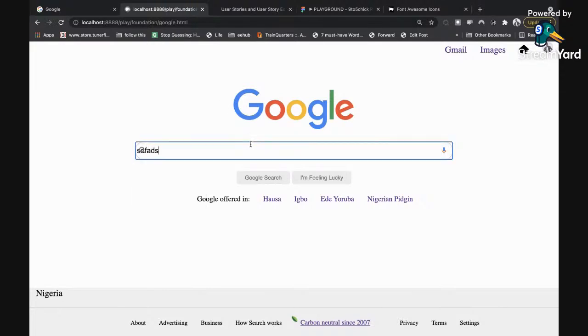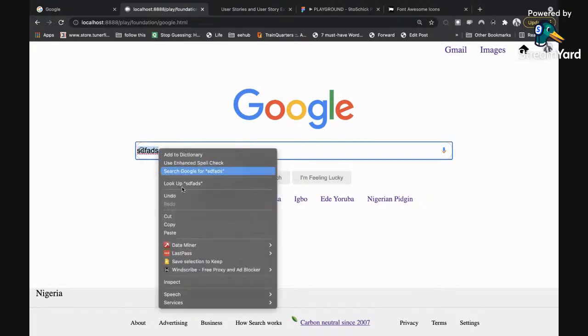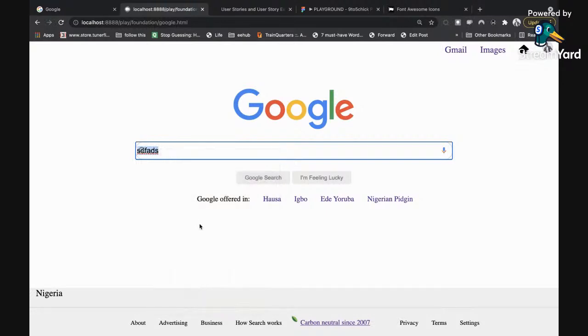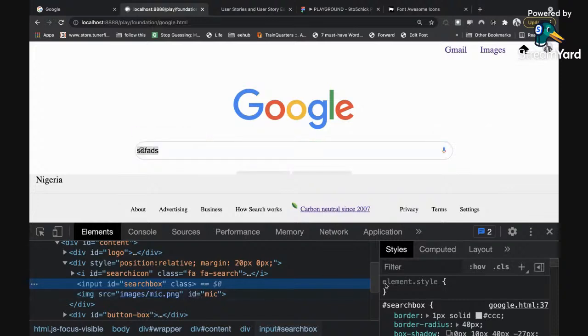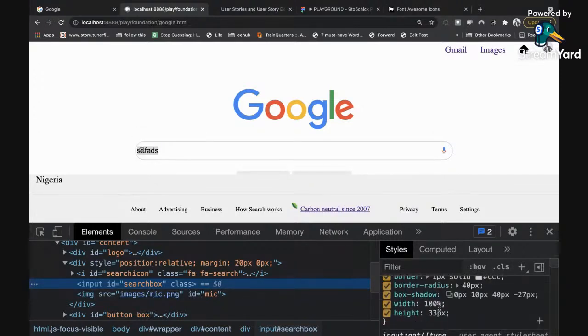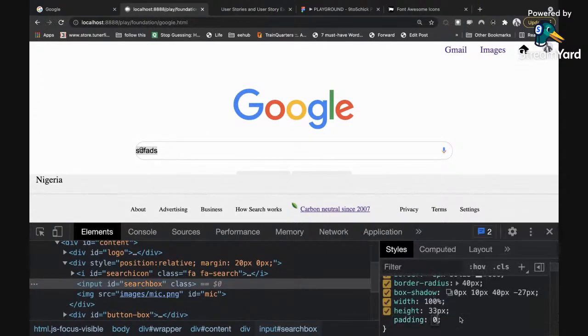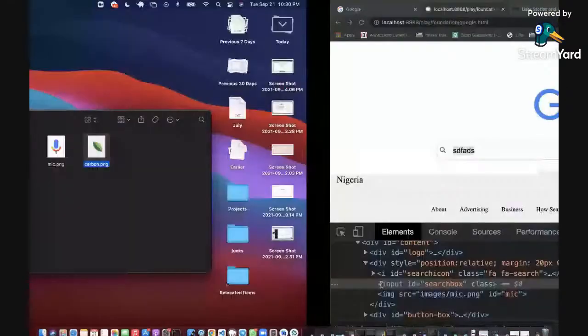You can type right here. Oh, I need to put a padding here so that you won't type on top of your search icon. So that needs to happen. My input box needs to have a padding on the left and on the right of about, yes, about 20 or 30. Yes, I need to add that so that your typing starts right after the search box. All right, so that's it.